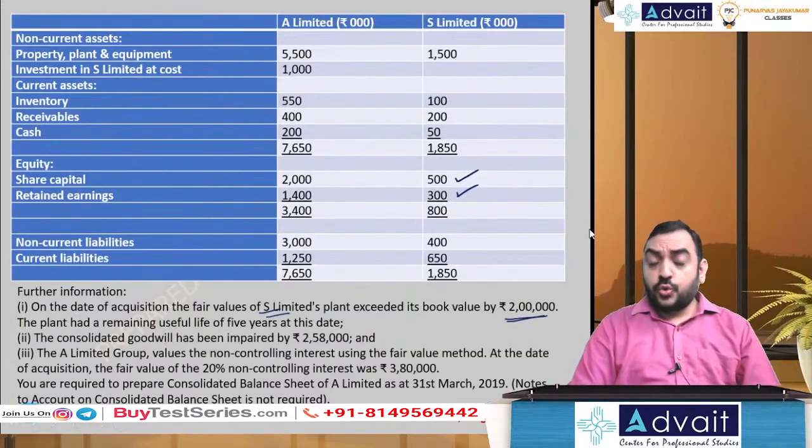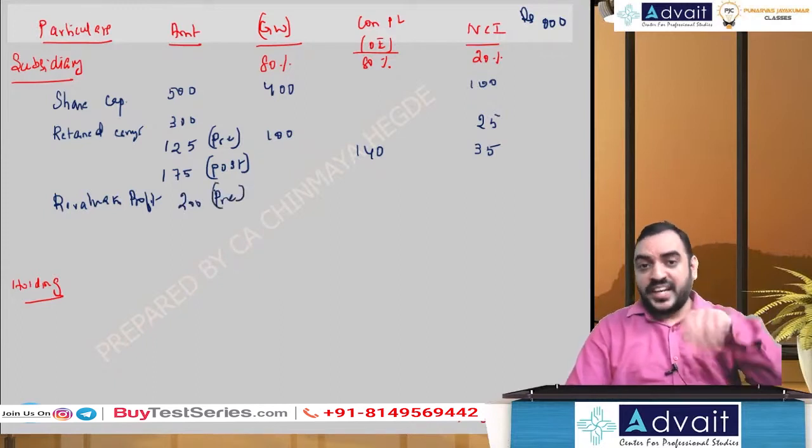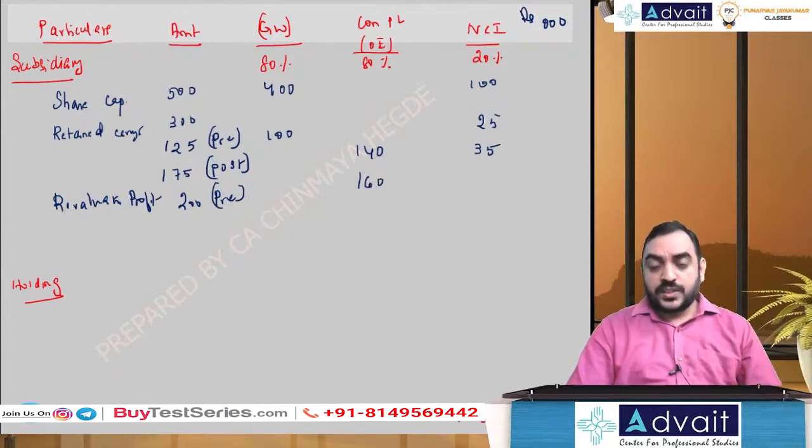Revaluation profit 200,000. So we are doing it in thousands, so I'll write 200. Remember, it is pre-acquisition profit, because it is taking place on the date of acquisition. So 200 at 80% comes to 160. You should take it in the goodwill column because it is taking place on the date of acquisition. And the balance 20% is NCI,